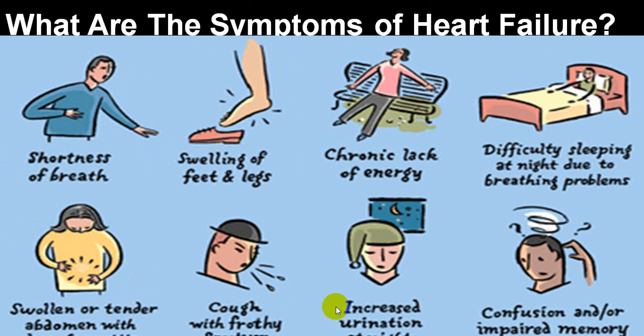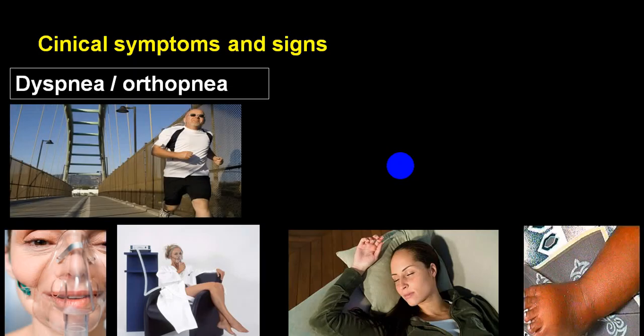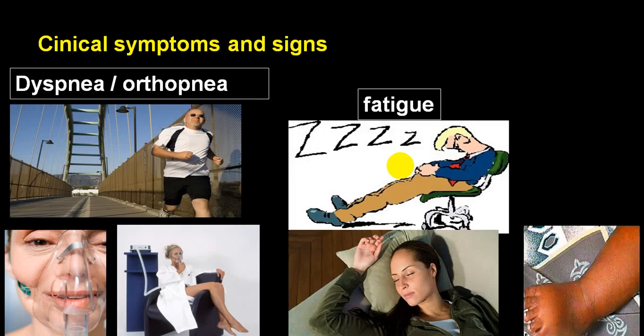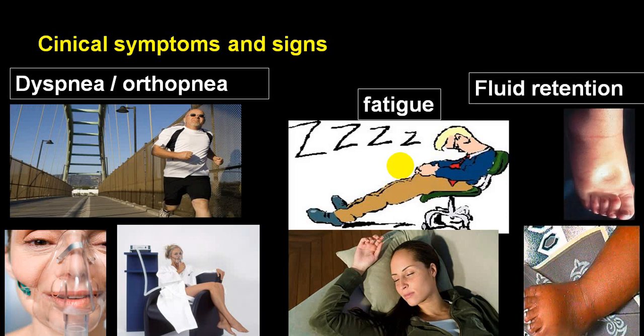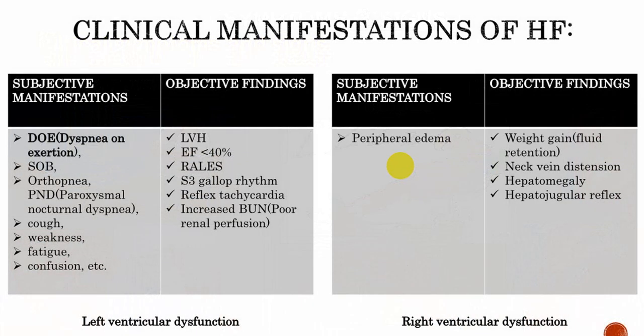Ascites, cough with frothy sputum, increased urination, confusion, difficulty in sleep, insomnia, orthopnea, chronic fatigue, etc. Orthopnea, dyspnea, paroxysmal nocturnal dyspnea, fatigue, fluid retention, all those symptoms can be there. You can divide into subjective symptoms, objective symptoms, subjective manifestation, objective findings, etc.